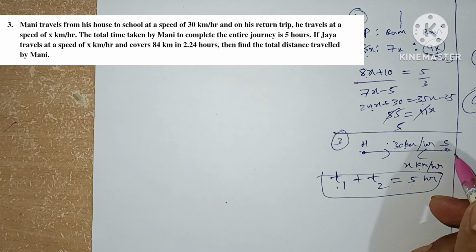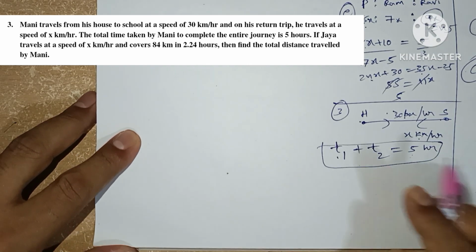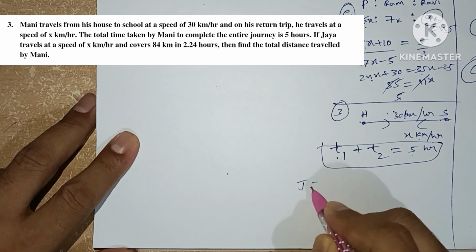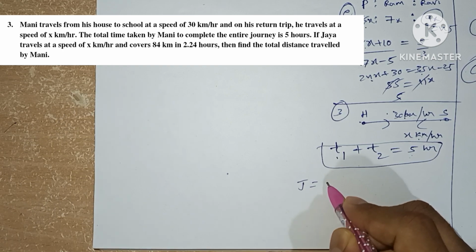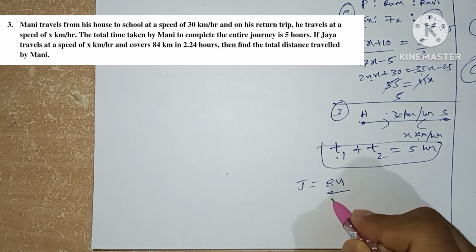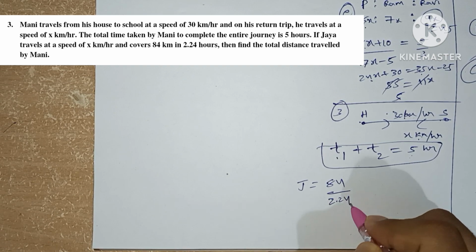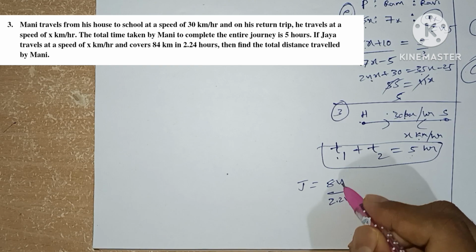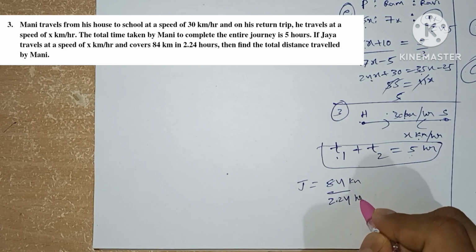Next we see Jaya, who travels at a speed of x kilometers per hour and covers 84 kilometers in 2.24 hours, which means the speed of Jaya is this many kilometers per hour.